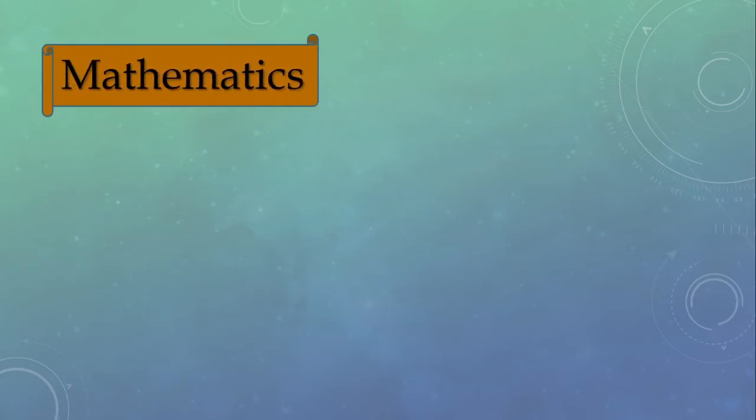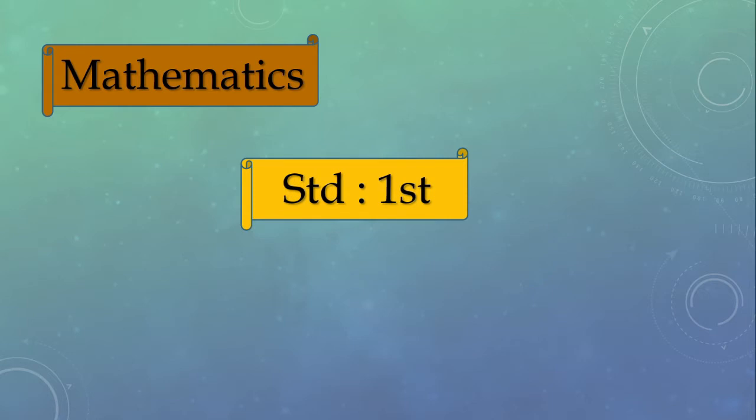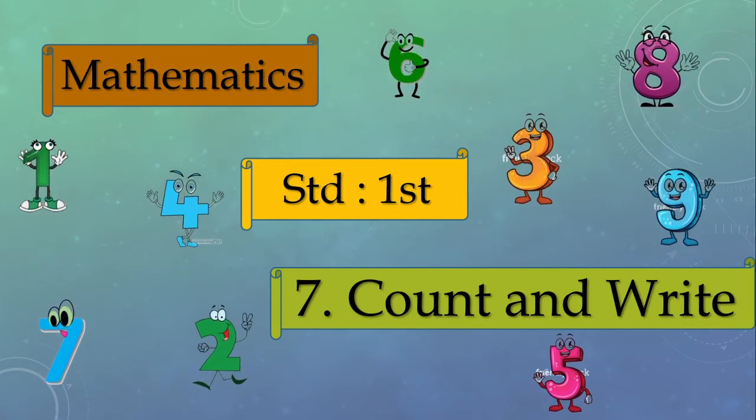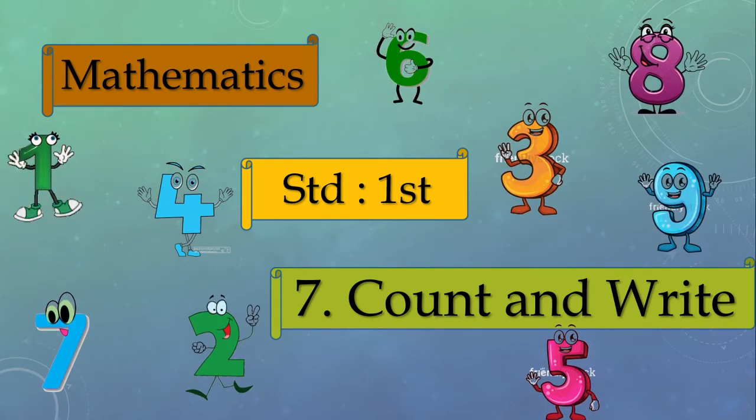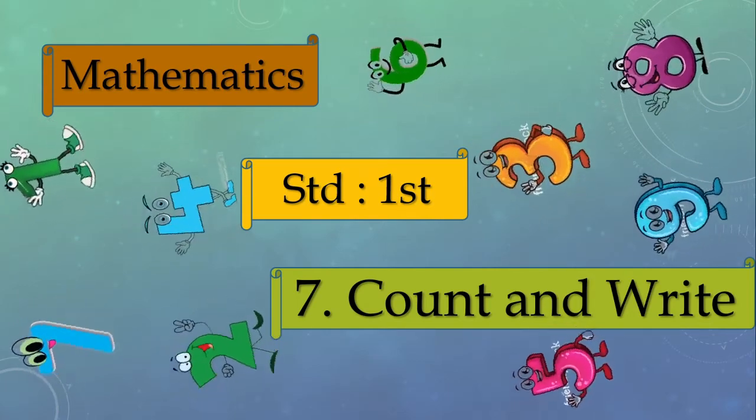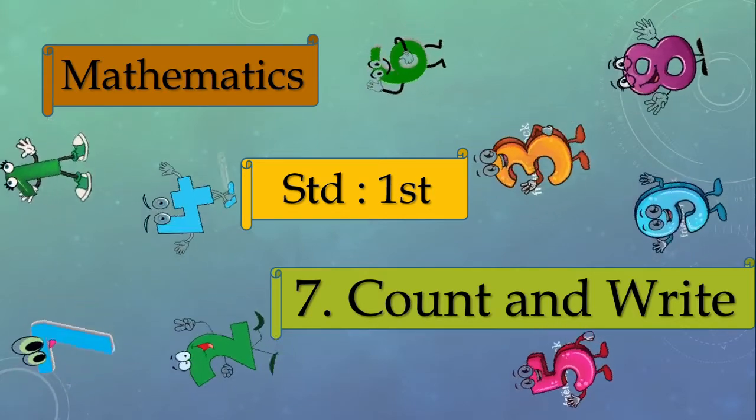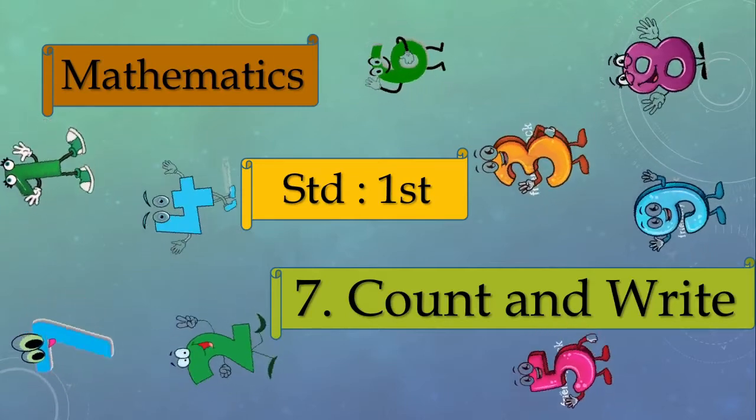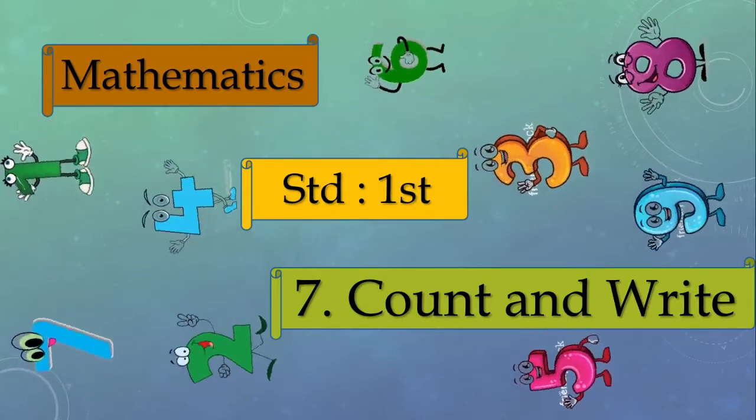Subject: Mathematics, Standard First, and the topic is Count and Write. Dear children, we have already studied how to write and how to read the numbers from 1 to 9, isn't it? Here you can see the numbers, that is from 1 to 9. Now today we will learn how to count and how to write these numbers, and along with that, the practice of these numbers.